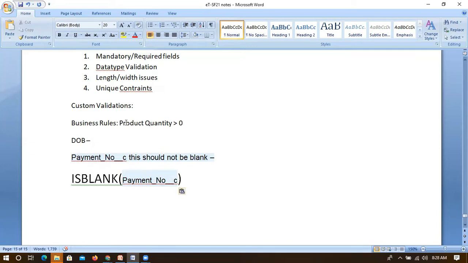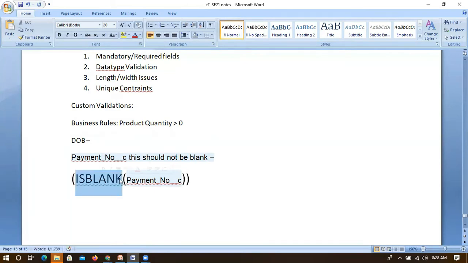But the business rule is something different: it should not be blank. So usually we have to write NOT. If you're writing this within code, like Apex or somewhere else, you write it like this: it should not be blank, meaning it should be not equal to null, and then it should throw some error. But in a validation scenario, you have to write it in a reverse manner.